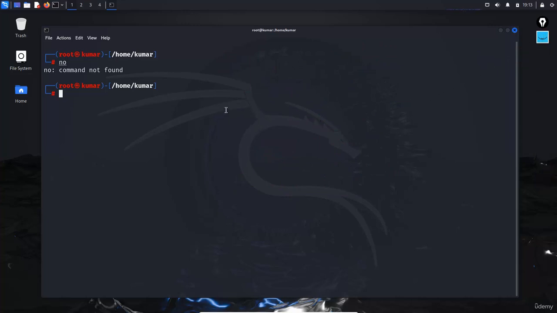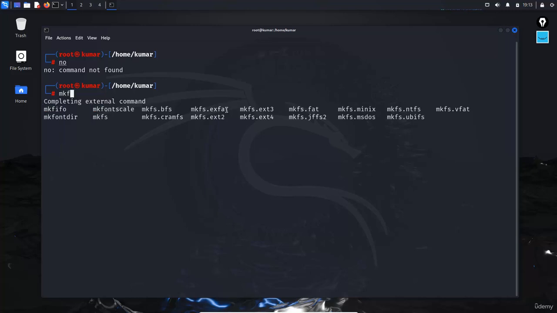That is the reason I need to use the mkfs command here. Now when I press mkfs, you can see lots of possibilities available. First, do you want to create a file system as ext3, ext4 or ext2? If you want to create ext3, you can directly use this command. If you want to create a FAT file system, you can use this one. If you want to create an NTFS file system, you can use this.